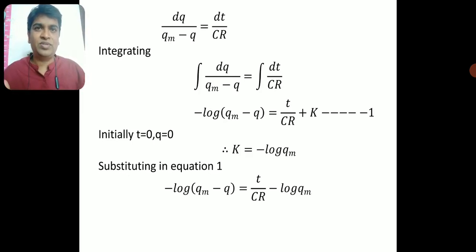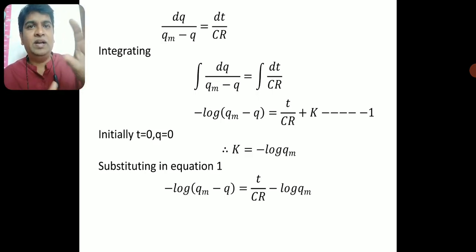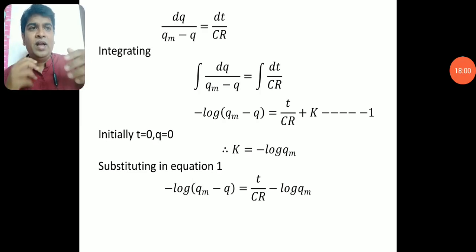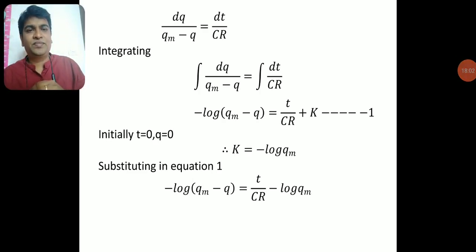So I'll follow the same thing. I have written the constant of integration as k, and let me call this equation 1. Now I have an initial condition: at time t equal to 0, what could be the charge on the capacitor?